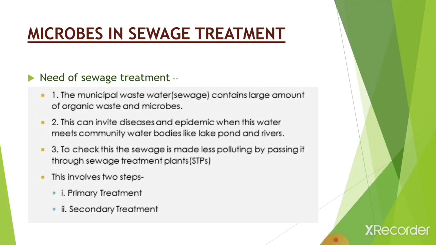So our next topic is microbes in sewage treatment. Why do we need sewage treatment? The municipal waste water contains a large amount of organic waste and microbes. This can invite disease and epidemic when this water meets community water bodies like lakes, ponds and rivers. To check this, sewage is made less polluting by passing it through a sewage treatment plant.